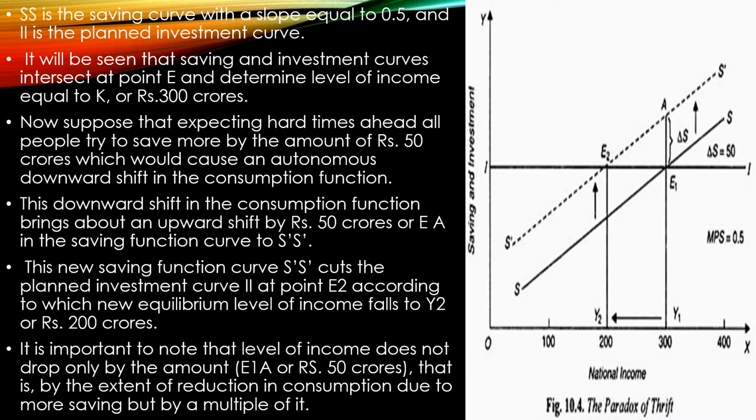And it's important to note that the level of income does not drop by the amount of 50 crores, the extent of reduction in consumption due to the more saving, but by a multiple of it. Right, it is not by the amount of 50 that it is reducing, but a double kind of reduction in income is happening.